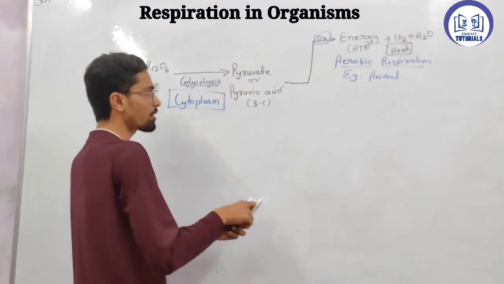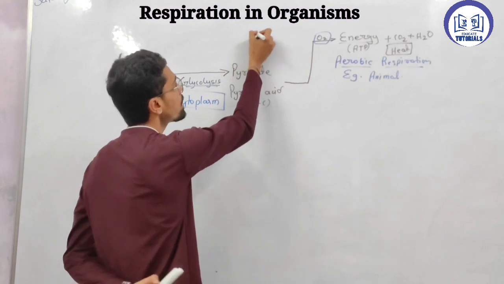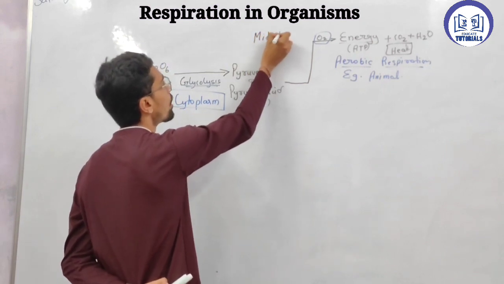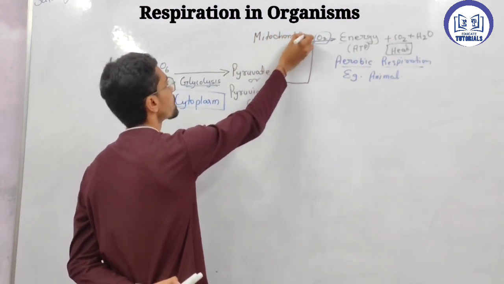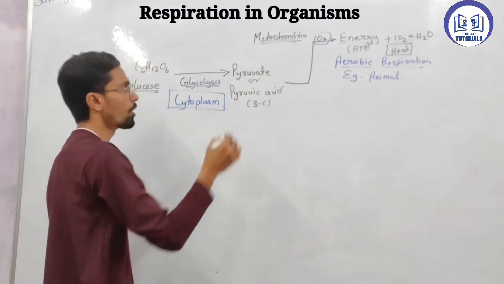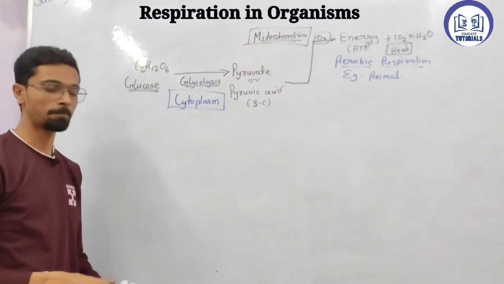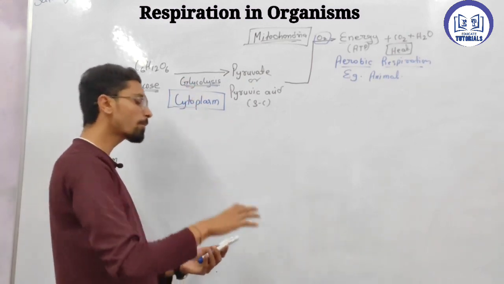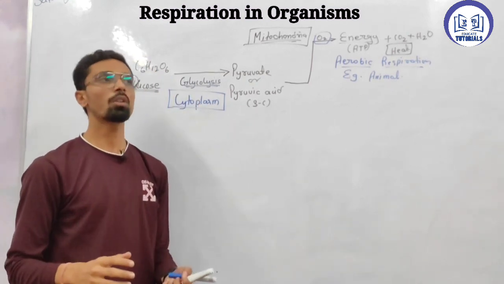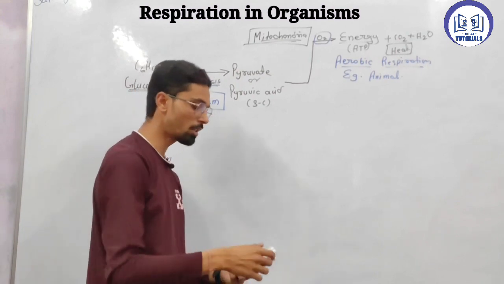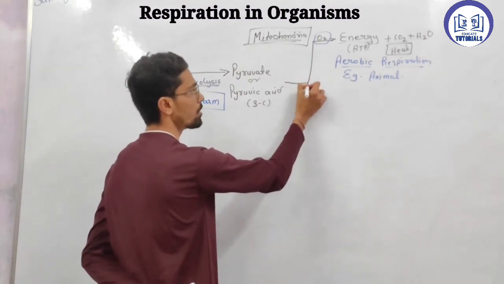So what is that place called? That place is mitochondria. In the mitochondria, this reaction takes place in an animal cell. Now, if an organism does not have oxygen, it means the absence of oxygen.